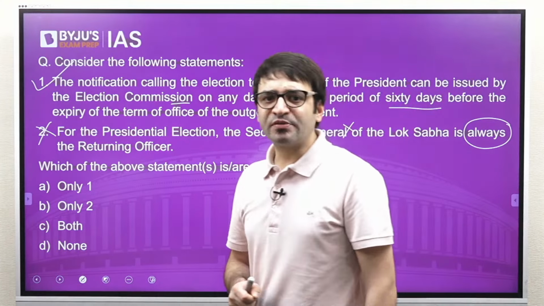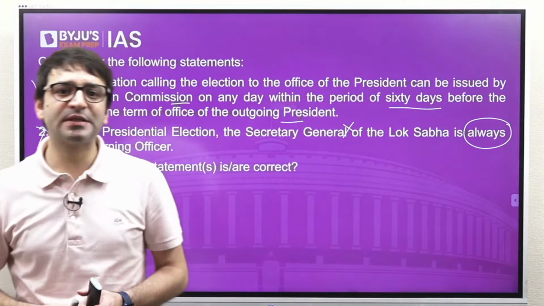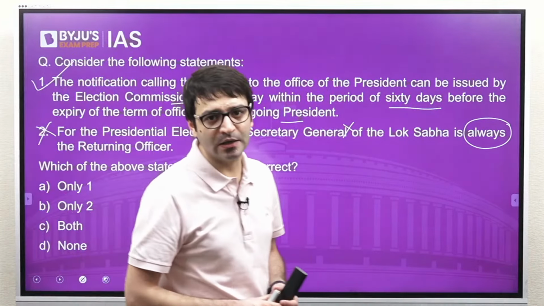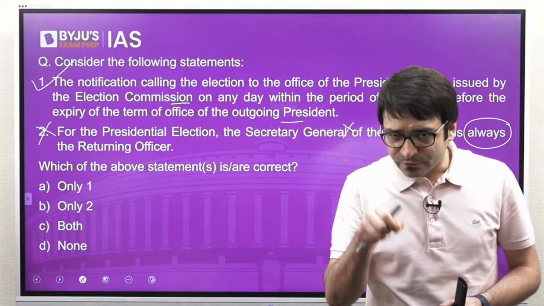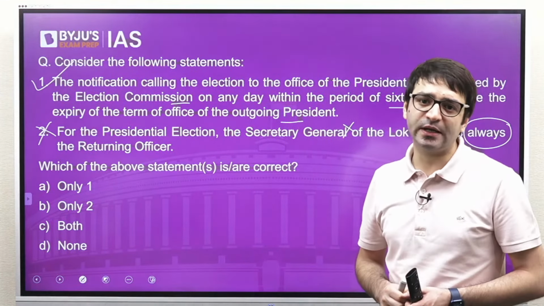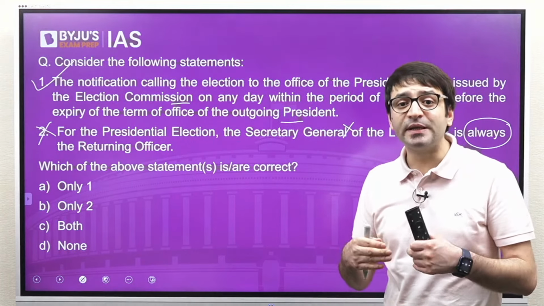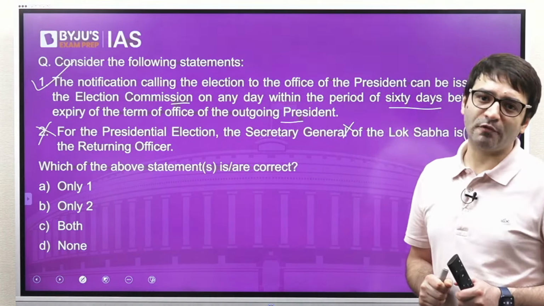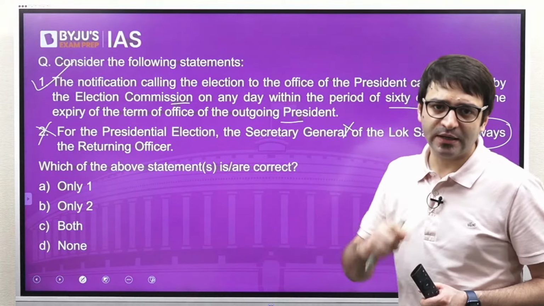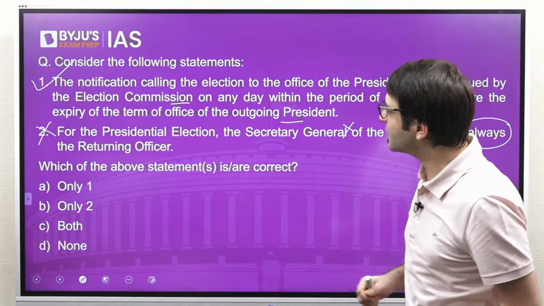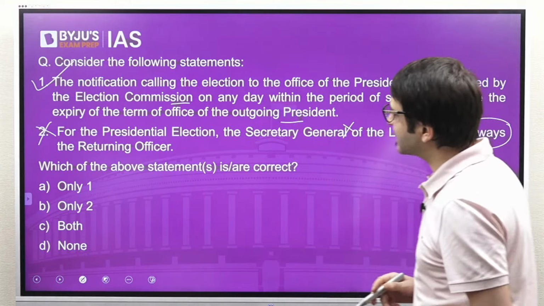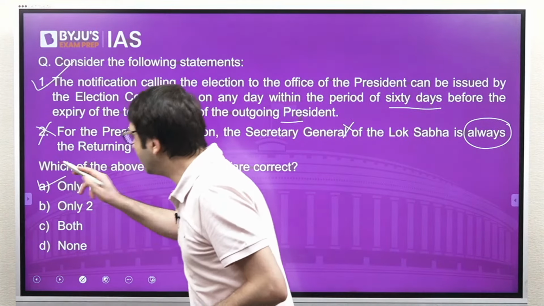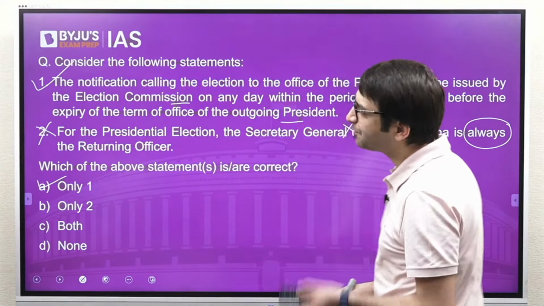In 2017, when the President's election was conducted, it was the Secretary General of Lok Sabha who was the returning officer. So for this year's presidential election, it is going to be the Secretary General of Rajya Sabha who is going to be the returning officer. That means through rotation, they act as the returning officers. So which of the above statements are correct? A, only one is the right answer.